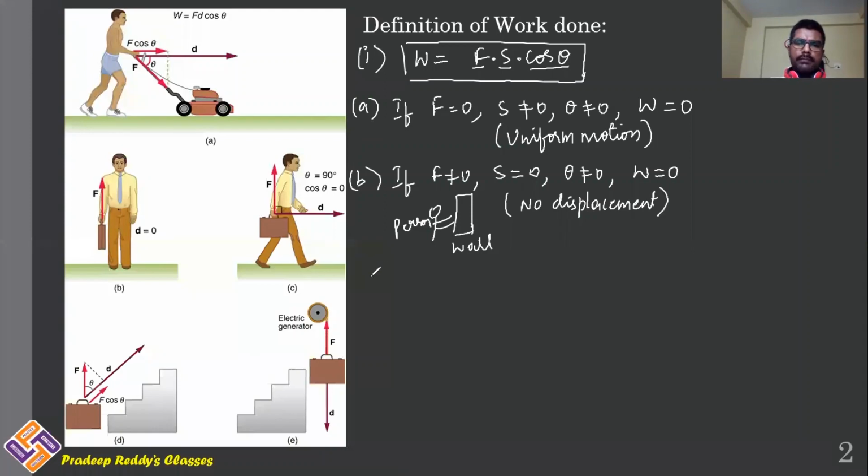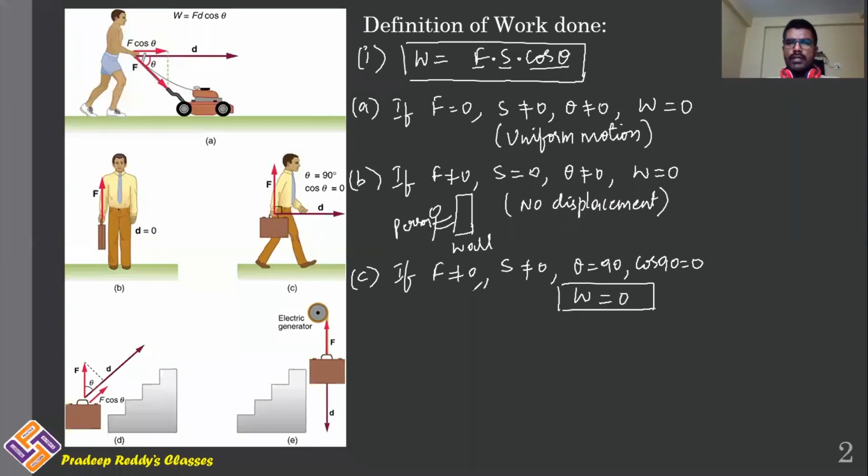And coming to C, if force applied is not equal to 0, displacement is also not equal to 0, but theta is equal to 90 degrees, that is cos 90 is equal to 0, then even work done W will be equal to 0.